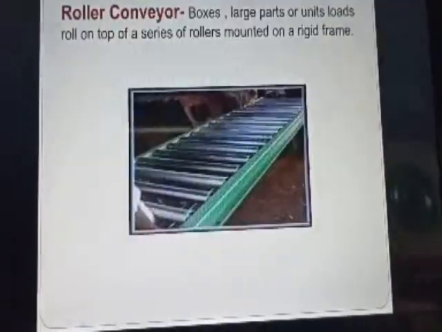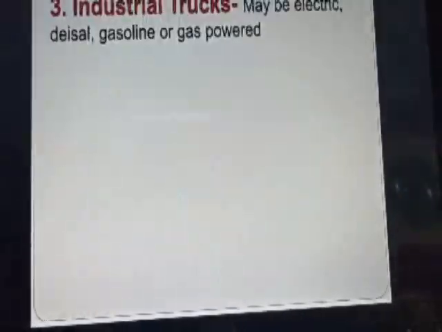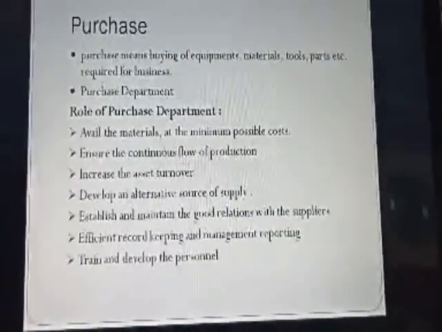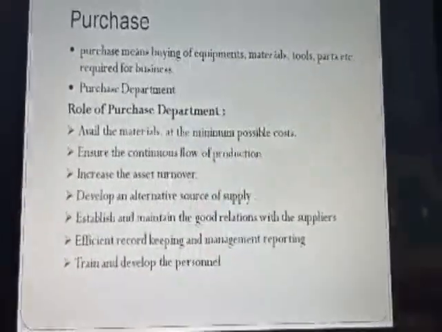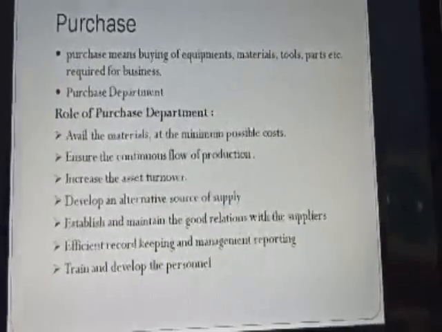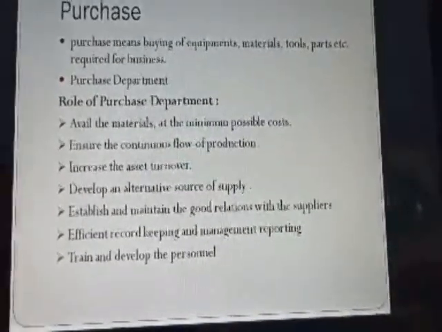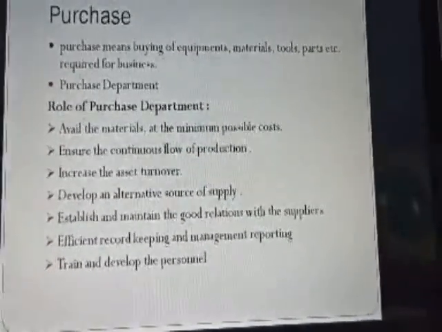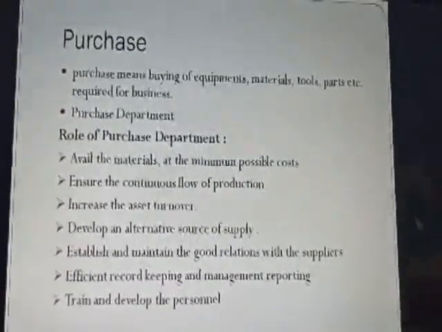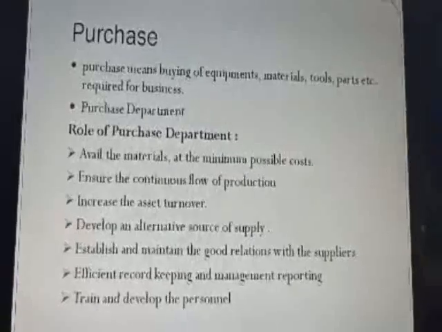Then coming to the next topic, which is purchases. Okay. What is purchase? Purchase means buying of equipments, materials, tools, parts which are required by the business. That is raw material purchases, tools purchases, equipment purchases, spare part purchases, or any types of purchases that can be done in the organization for the business.